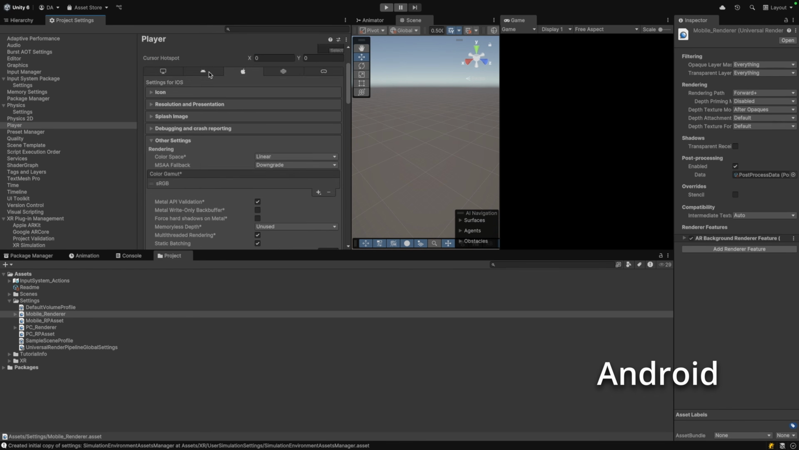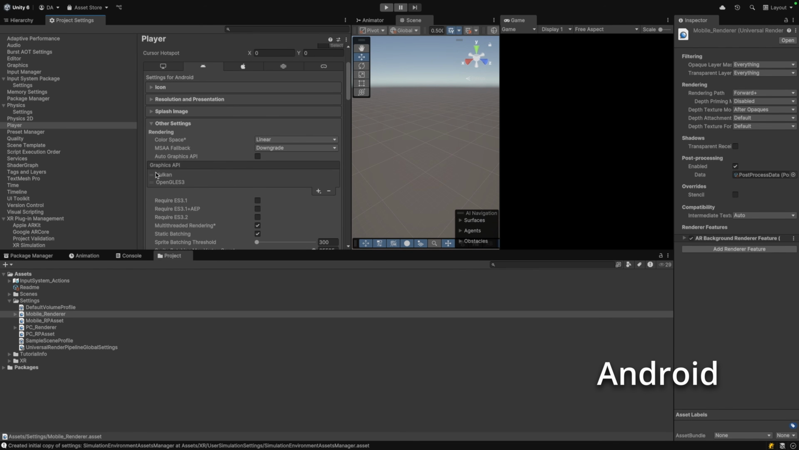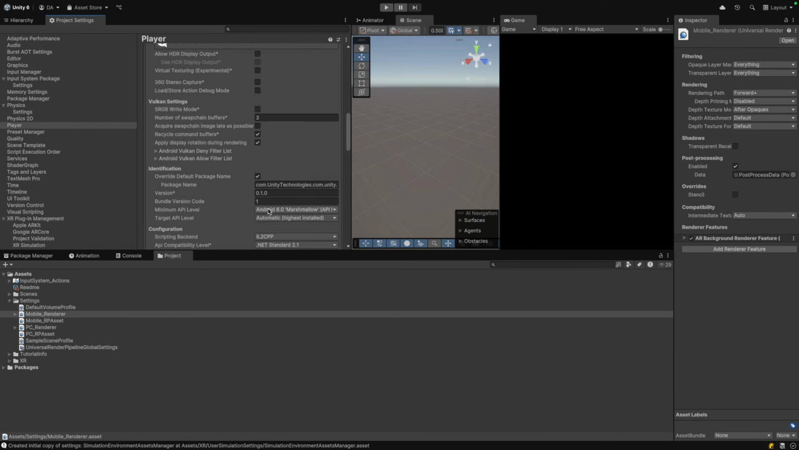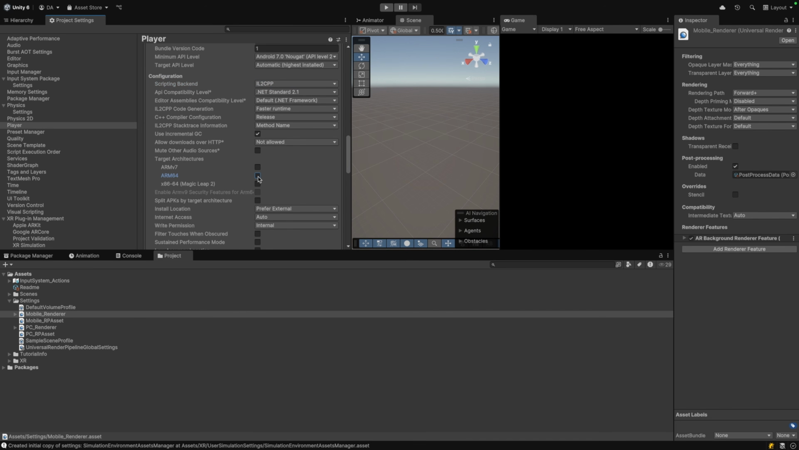Now in Android go to Settings and look for the Graphics API, remove Vulkan. Now scroll down until minimum API level and select 24. Check that scripting backend is IL2CPP and make sure the ARM64 is selected.